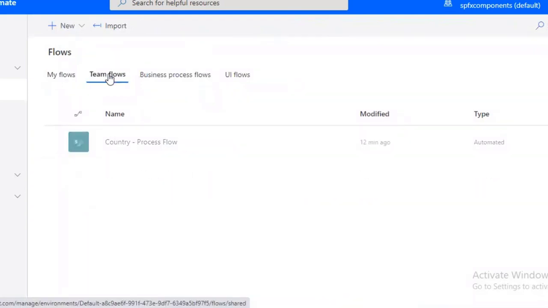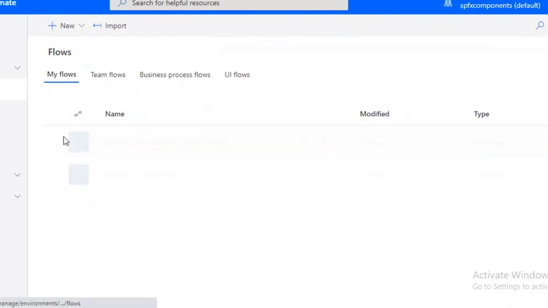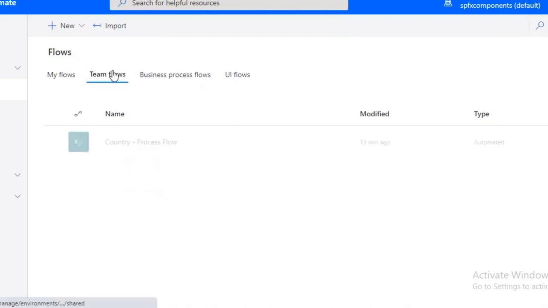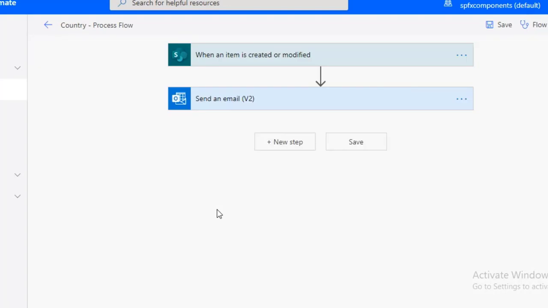Oh, it was the previous one, I think. Yeah, it took some time. I mean, the previous one I didn't see, right? So it took some time. So we have created this flow. Is it clear?